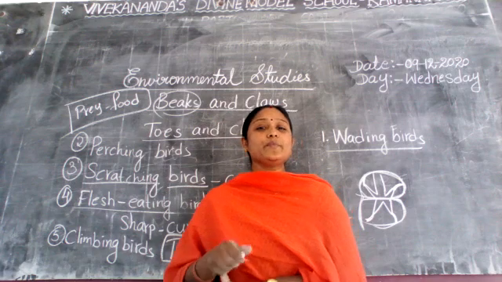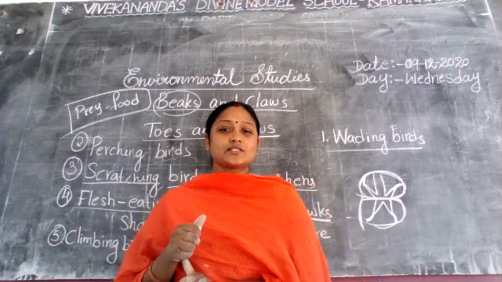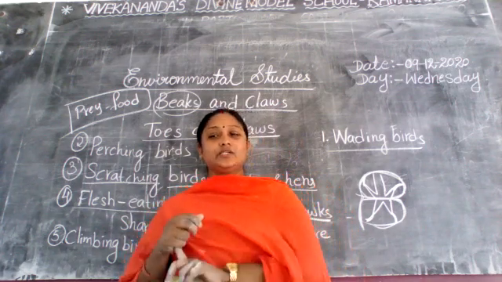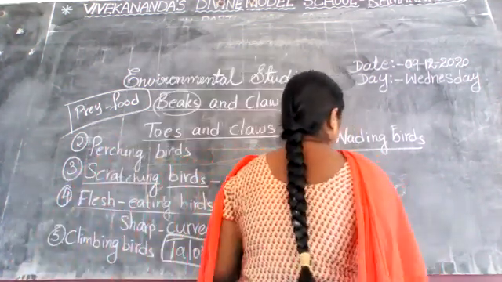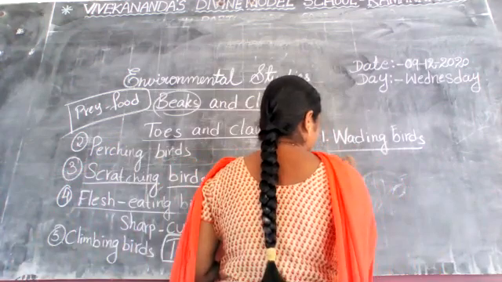And next one is swimming birds. Sixth one is swimming birds. So here I am writing that. Swimming birds.